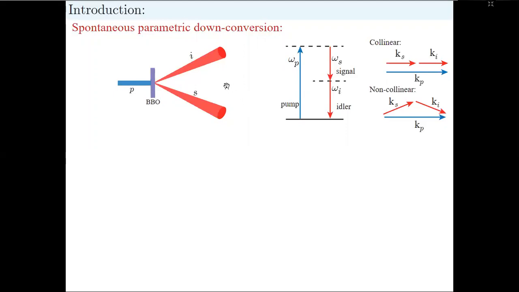Now if we measure or fix the position of the idler photon and look at the uncertainty in the position of the signal photon, that we refer to as the conditional position uncertainty, and the corresponding probability distribution is known as the conditional position probability distribution. We repeat the same measurement in the momentum basis and we get the conditional momentum uncertainty. If the uncertainty product is less than h bar by 2, it is a violation of the Heisenberg uncertainty relation, which is a signature of EPR correlation.